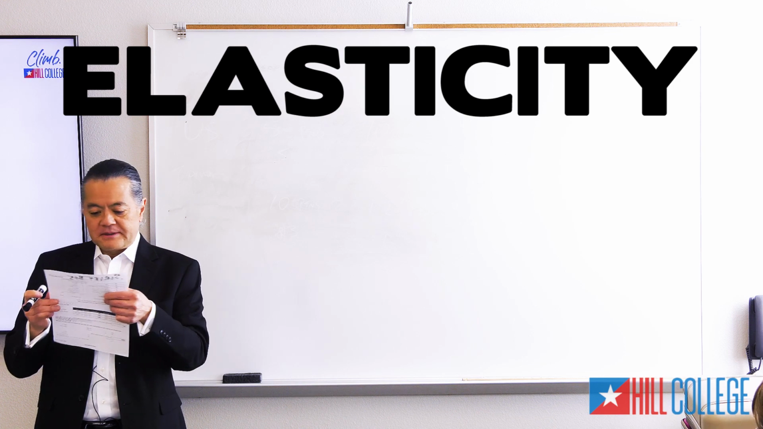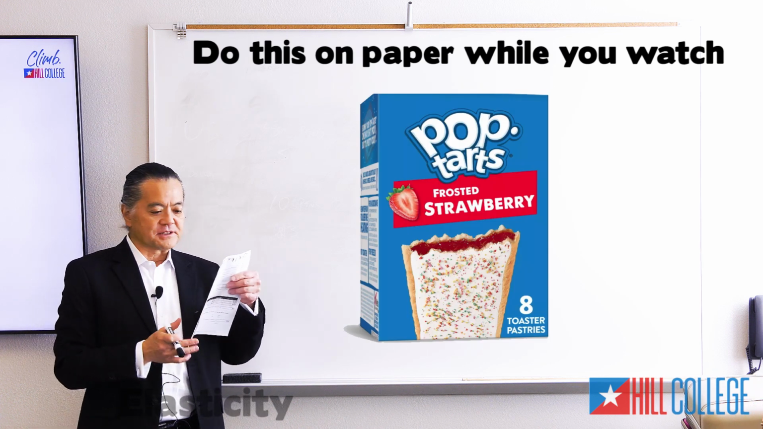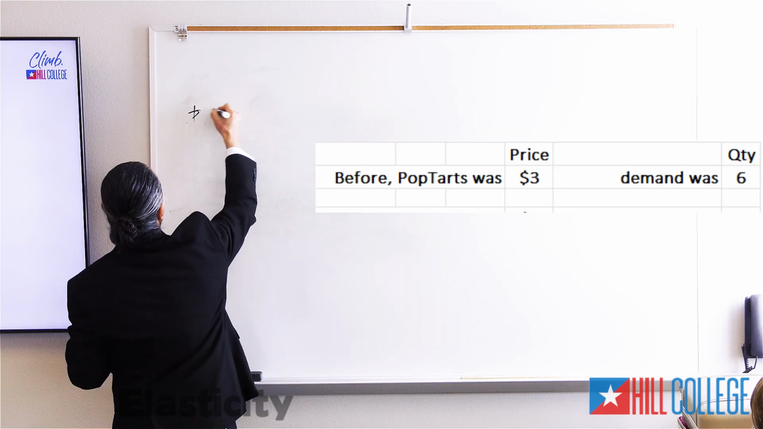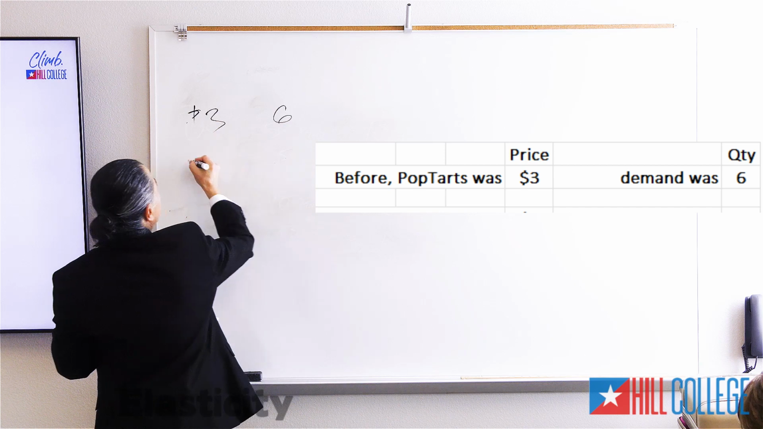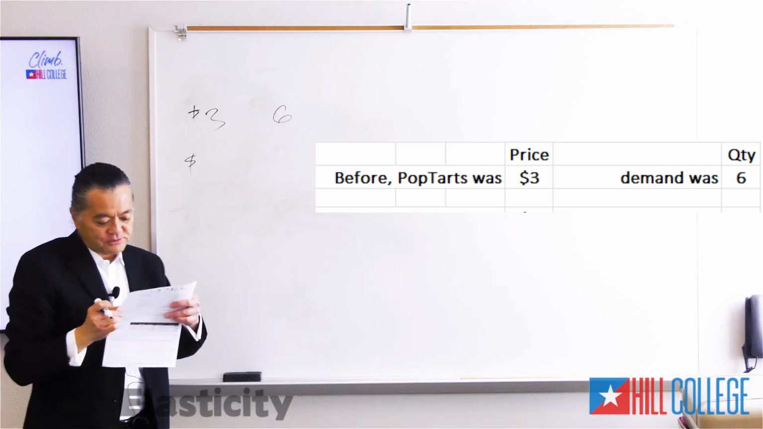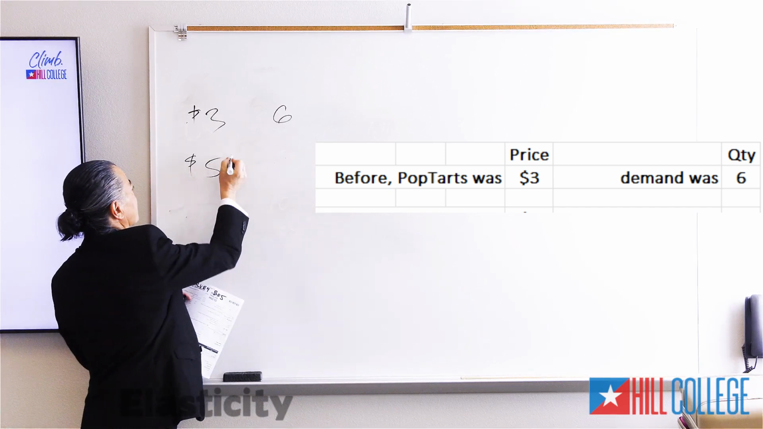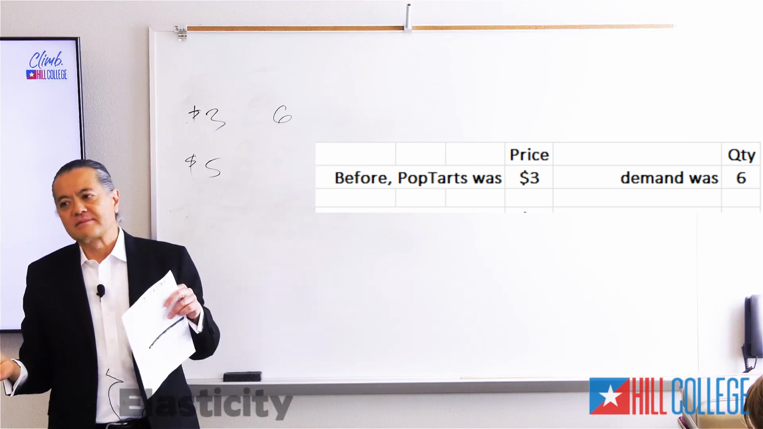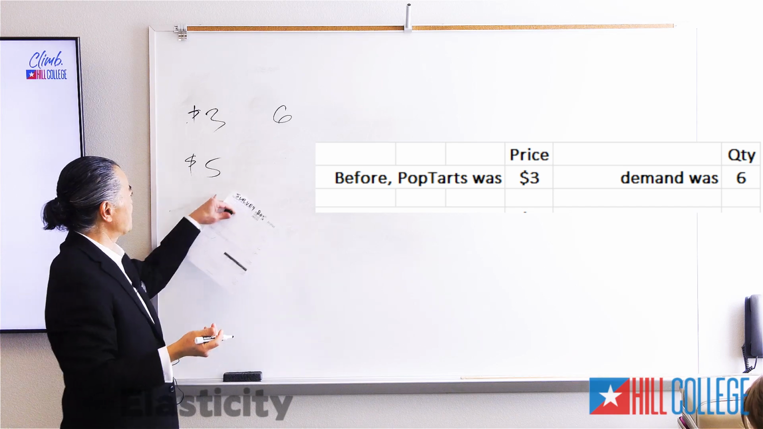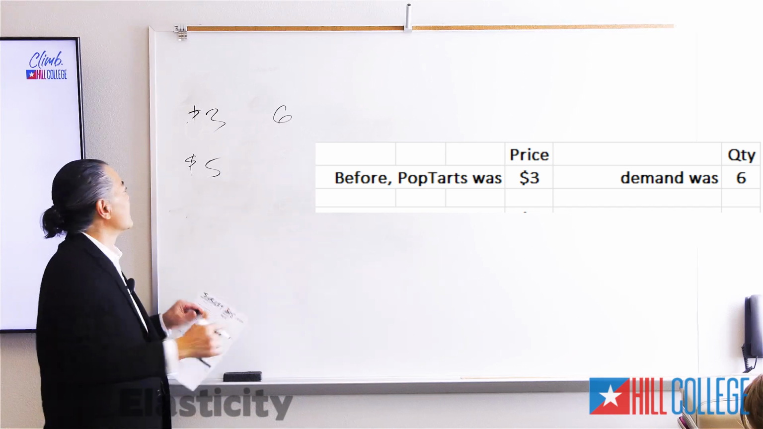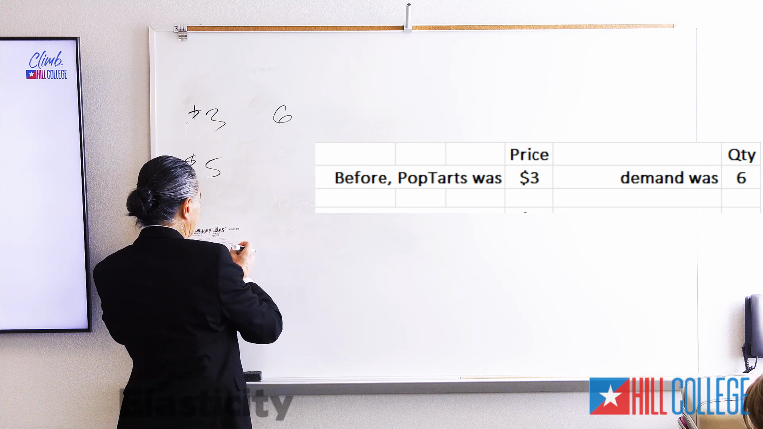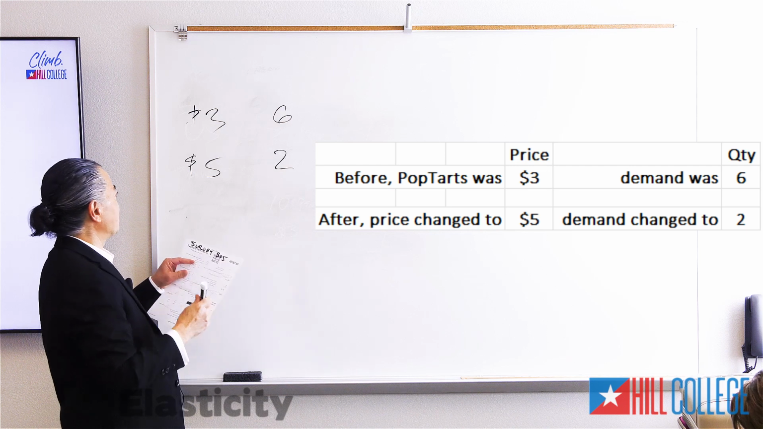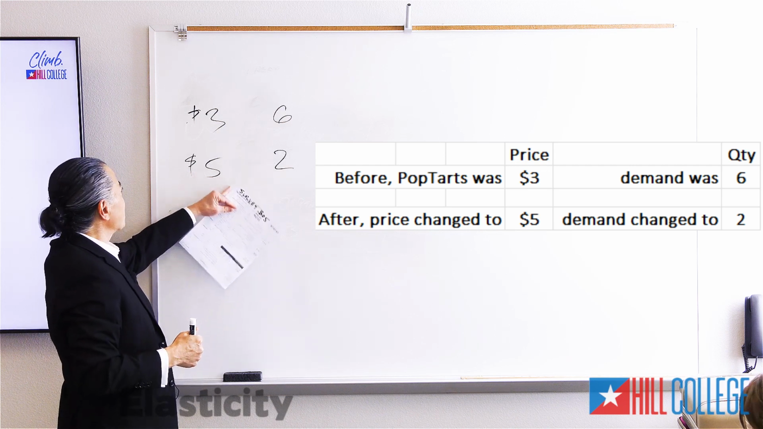Let's take an example of Pop-Tarts that cost $3 and say demand is 6. If the price goes up to $5, quantity will do what, you think? Go up or down? Yeah, go down because it's too expensive. People will buy less. Let's just say they'll buy 2. This could be 2 units, 2 tons, 2 million. So there is some kind of price sensitivity.